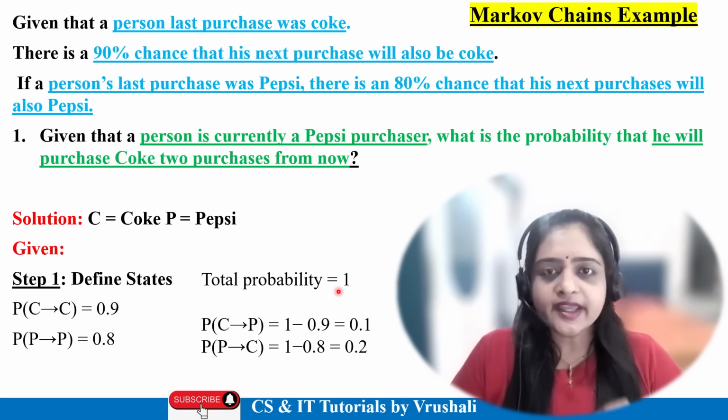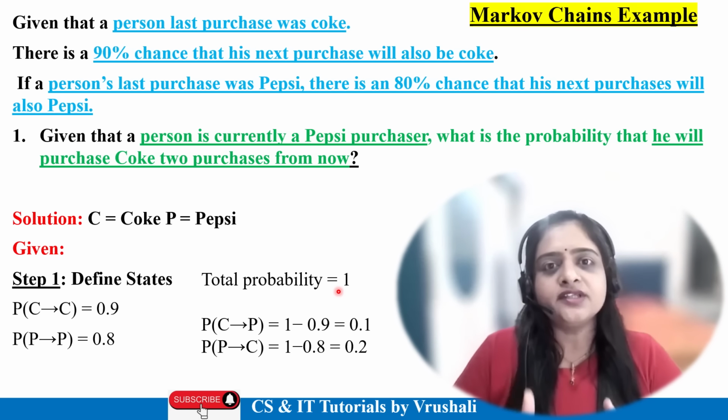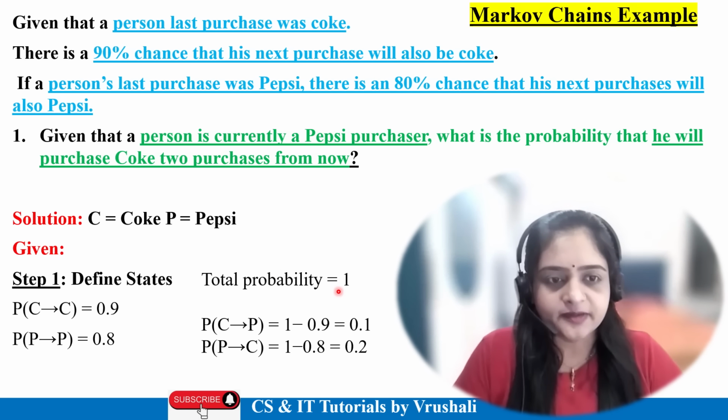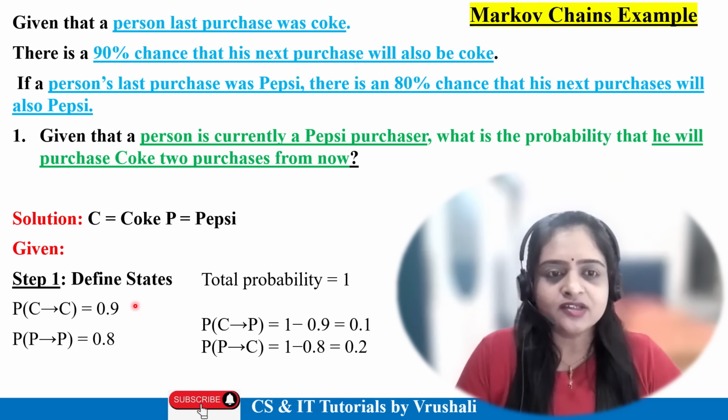Now you have to find the remaining values to put in the formula. See here. First they purchase Coke, then again Coke, that is 0.9. If a person first purchases Coke and then Pepsi, that is 1 minus 0.9, which is 0.1. Means there is a 10% chance of first Coke, then Pepsi, and a 90% chance of first Coke, again Coke.